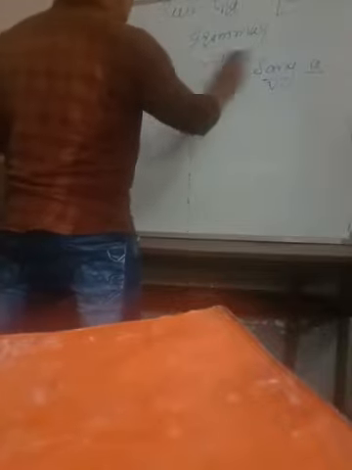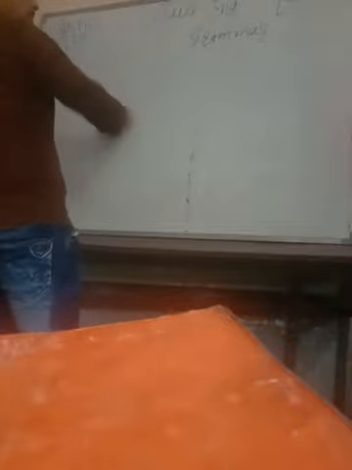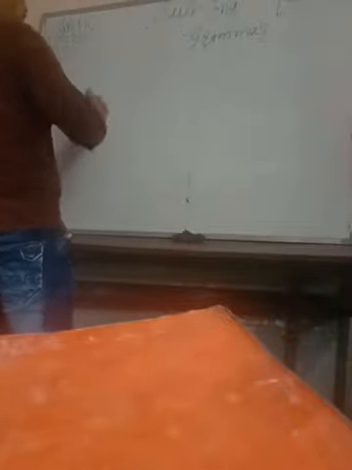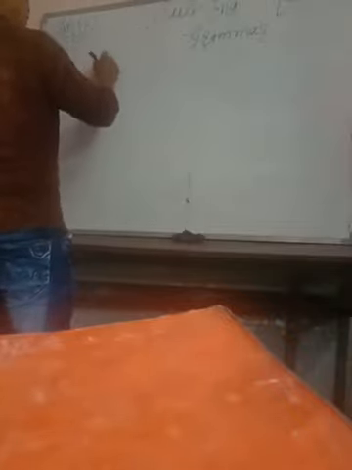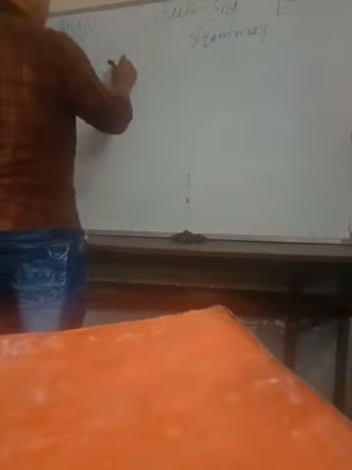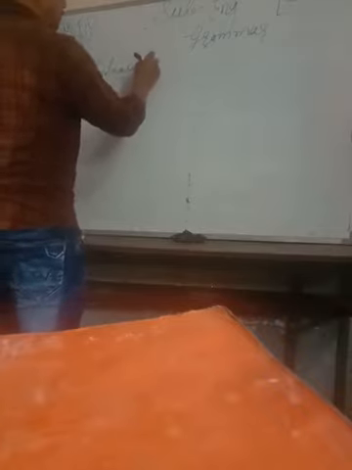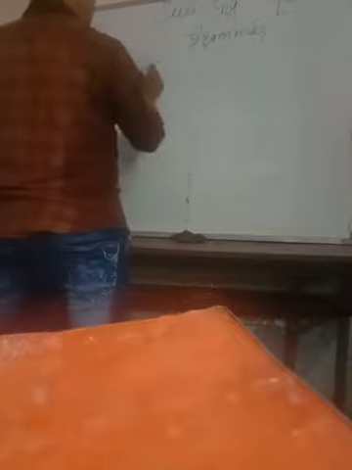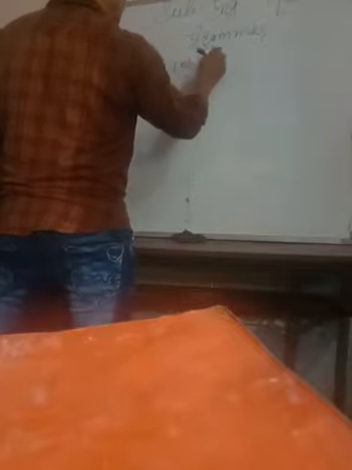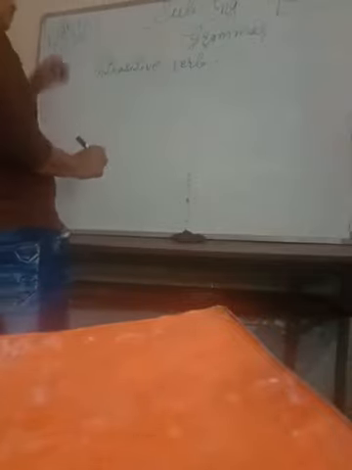And some examples I am giving you of intransitive verb. So which are those?